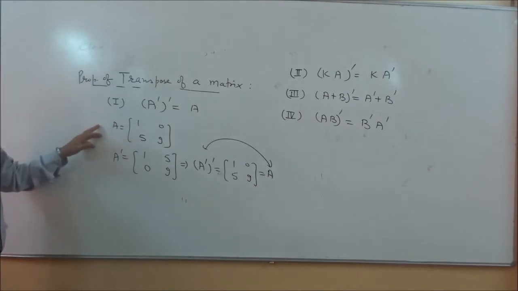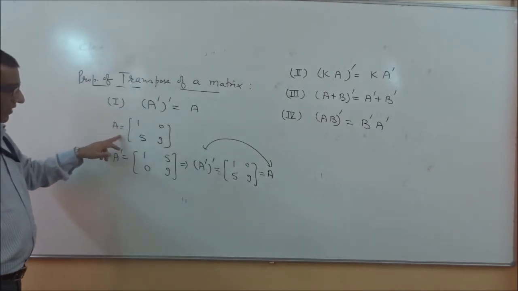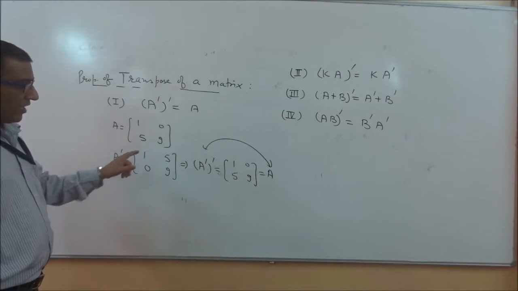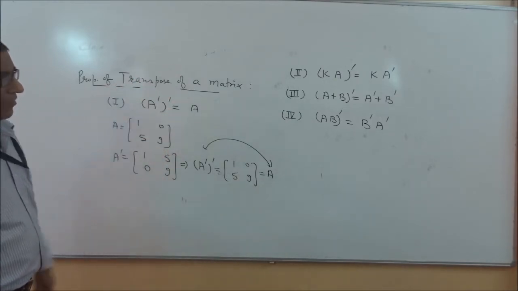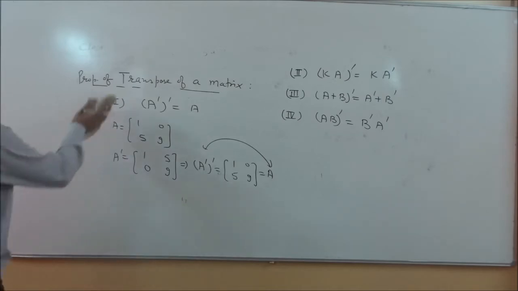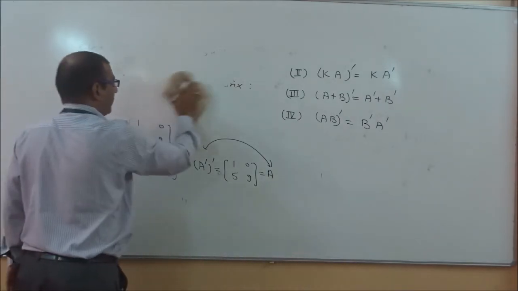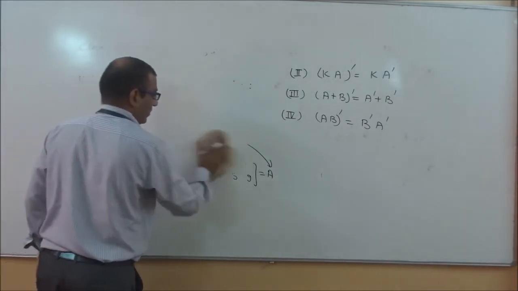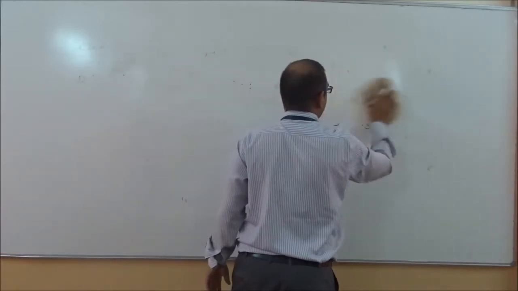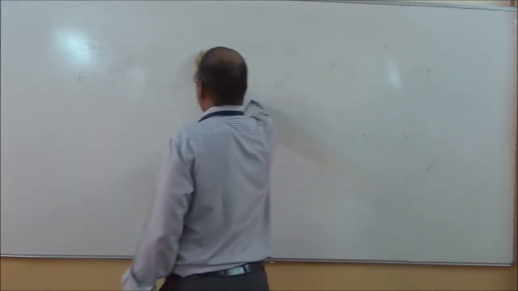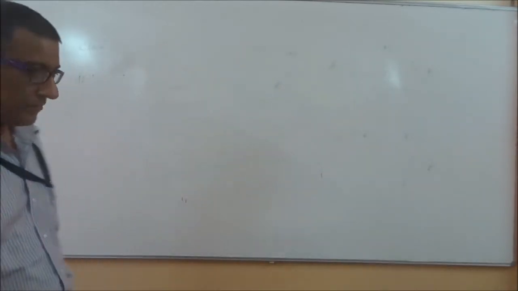If you see this example, this is matrix A, and we take the transpose. Again, we get A. It is a very, very important property, and the other properties are also important. So after the properties of the transpose of a matrix, we will continue with the next concept, that is the symmetric matrix.